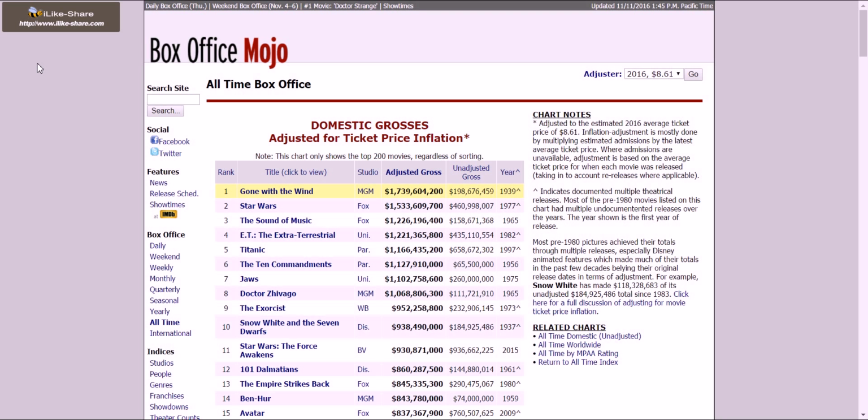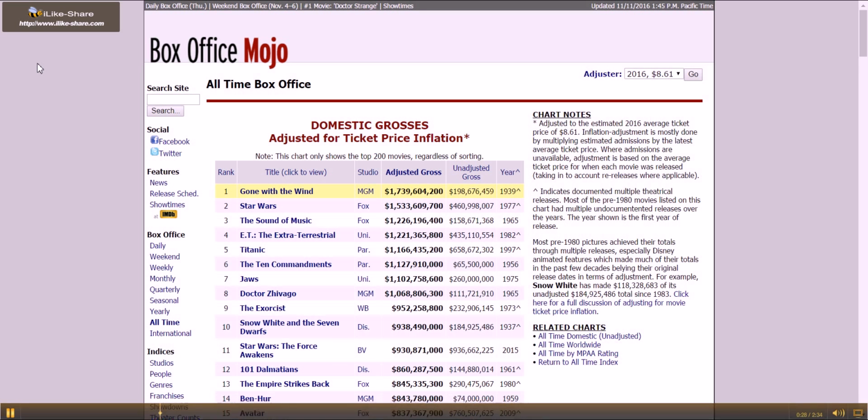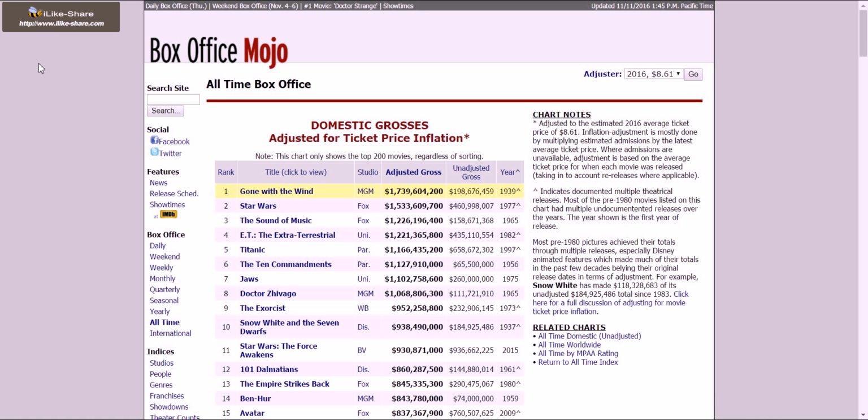Thanks, Qinya. In this project, our group is attempting to see if there is a relationship between the amount of money that a movie made and how people feel about the movie. To do this, we are using this website, which has the top 200 highest grossing US films. Notice that the gross is adjusted for today's dollar, so we can more easily compare movies without worrying about inflation. Now, Jason will show you how we get this data.